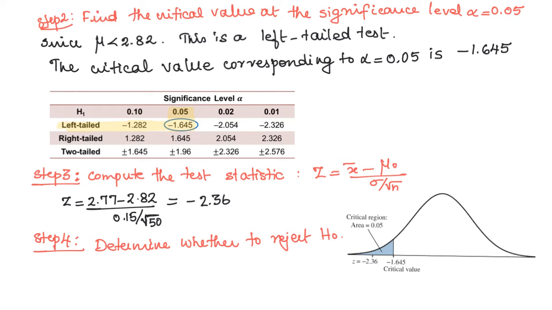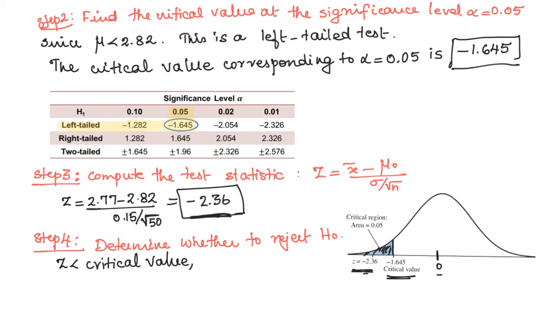So first draw a normal curve. This is 0. The critical value negative 1.645 will be on the left side of 0, and z, the test statistic, is also negative 2.36, so that will be on the left side of the critical value. So this is the critical region. So z is less than the critical value, so we reject the null hypothesis at alpha equal to 0.05.